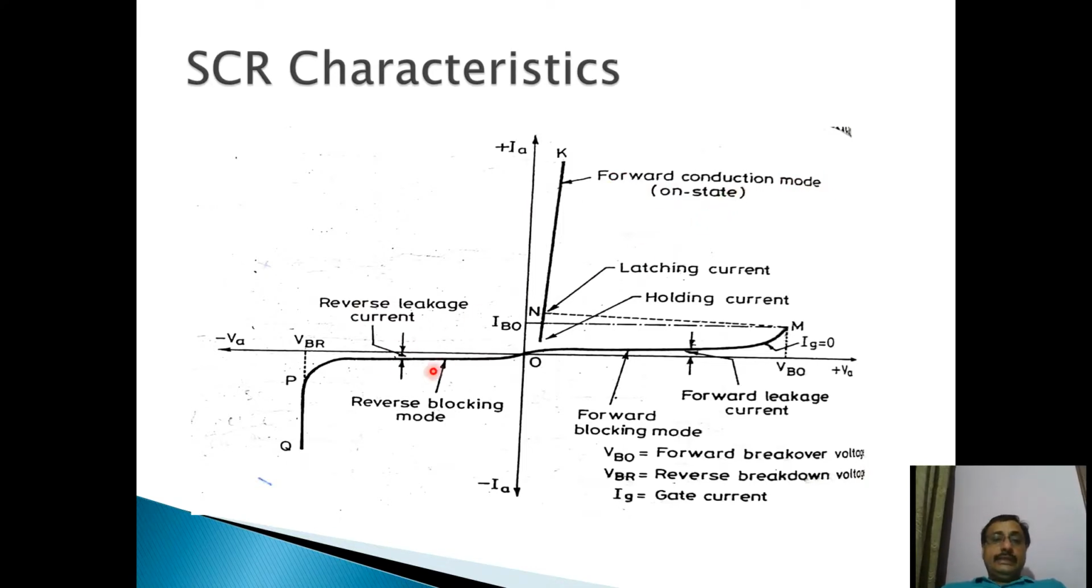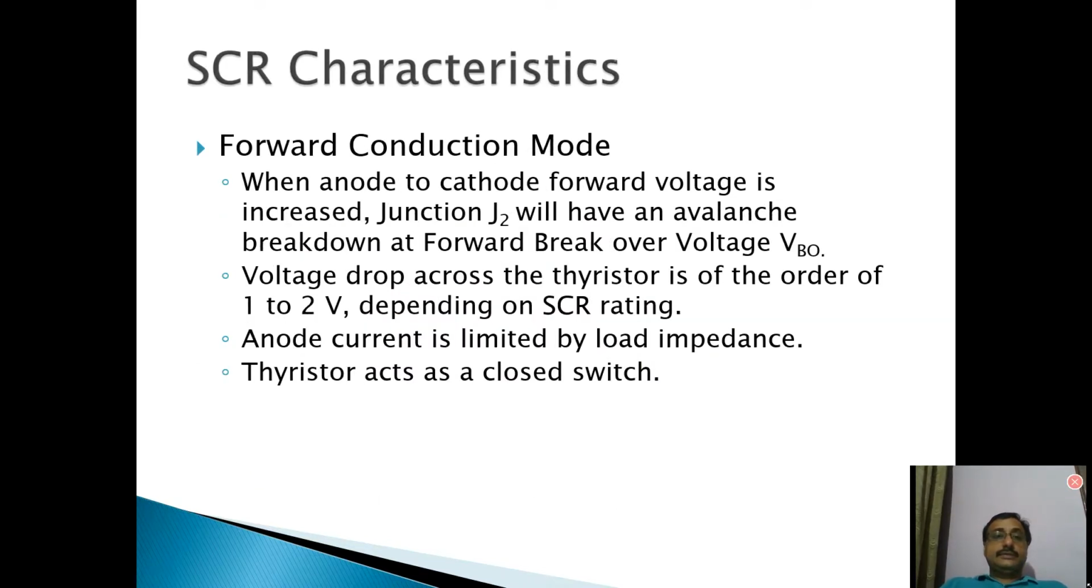Similarly, in reverse direction, your SCR does not allow the current to flow. So we say that the SCR is in reverse blocking mode. It blocks the current in reverse direction. So these are the three modes: forward blocking mode, forward conduction mode, and reverse blocking mode. We have already discussed these things.